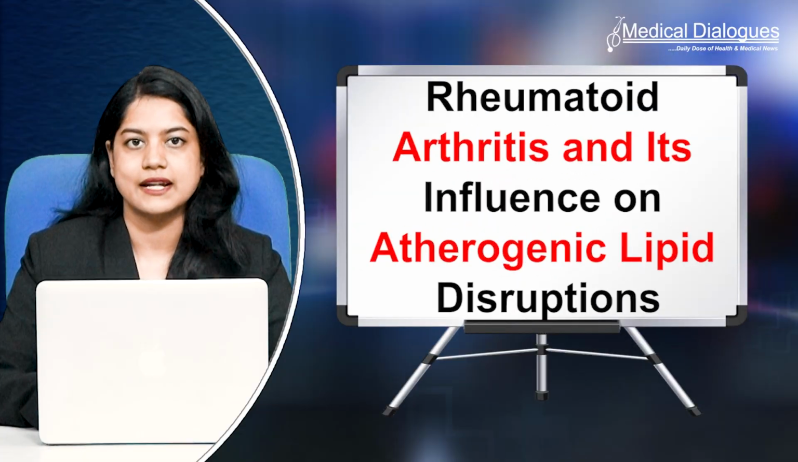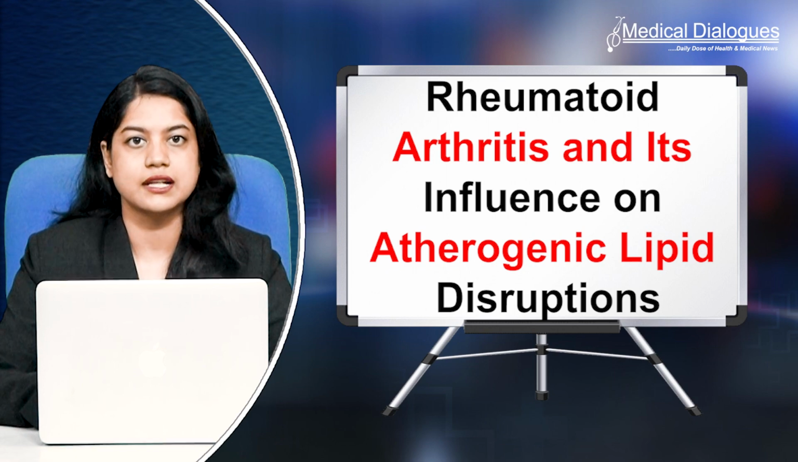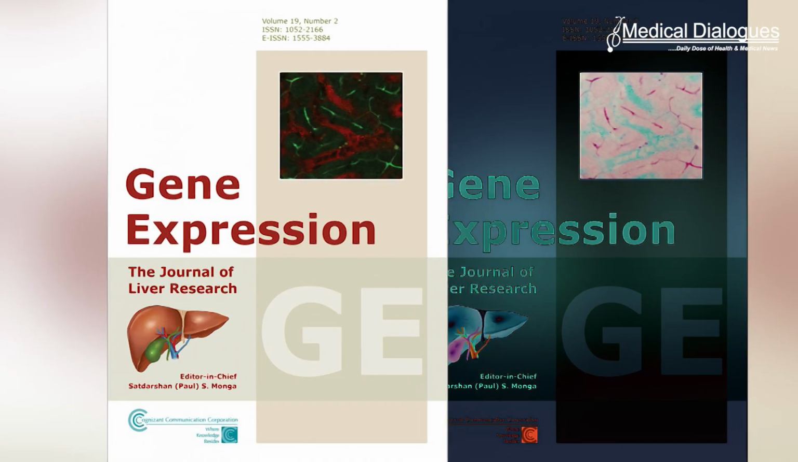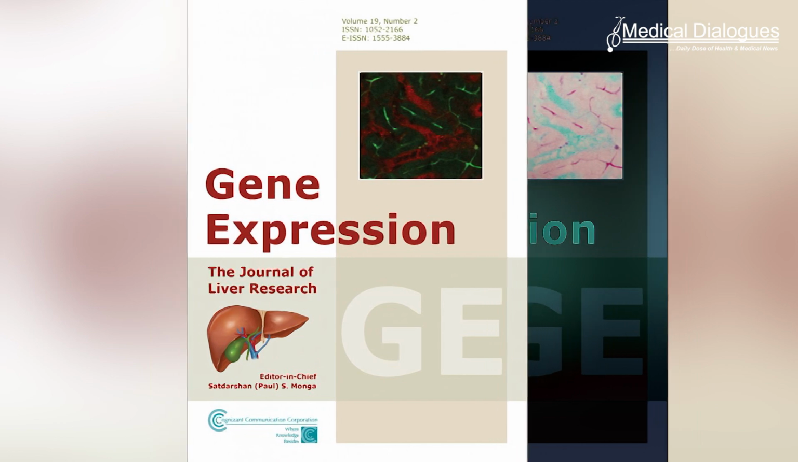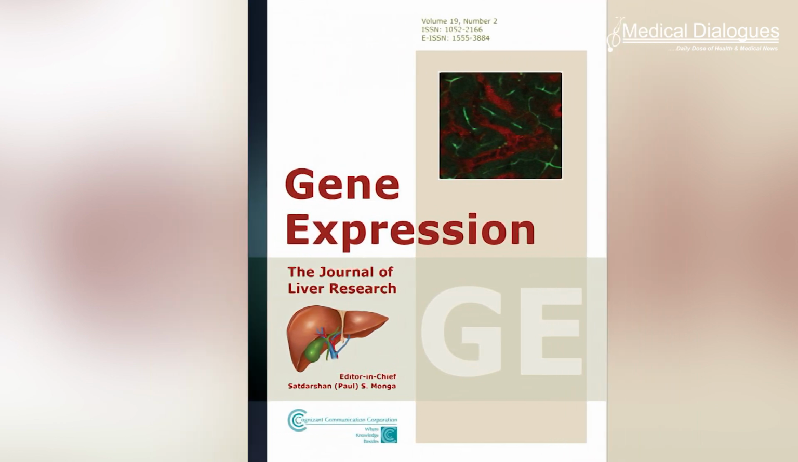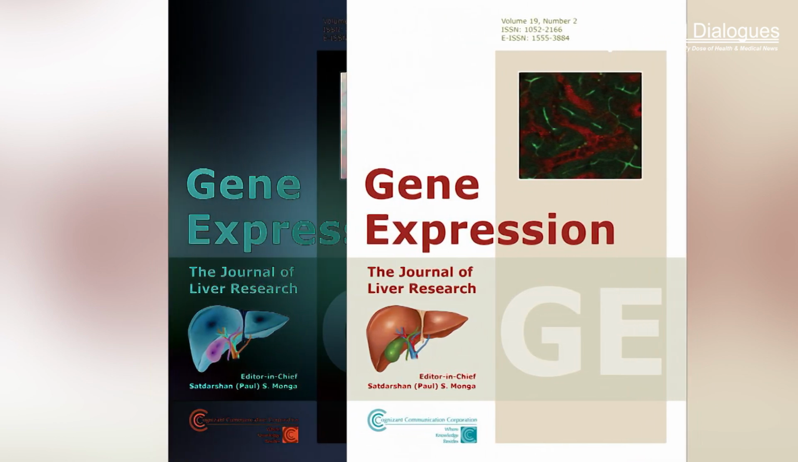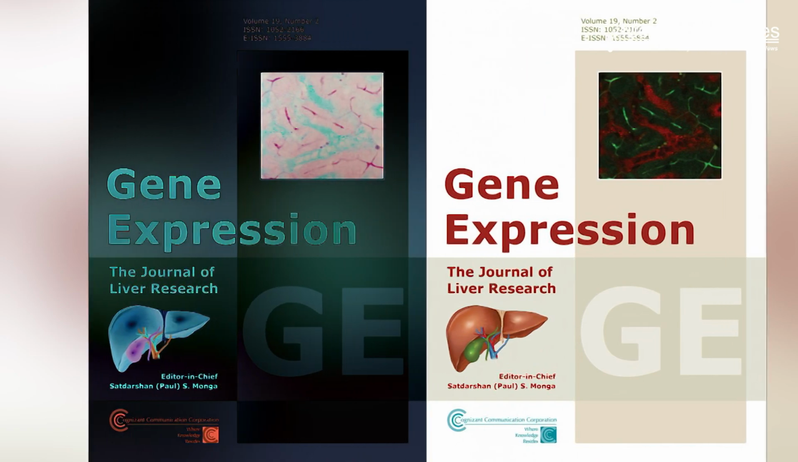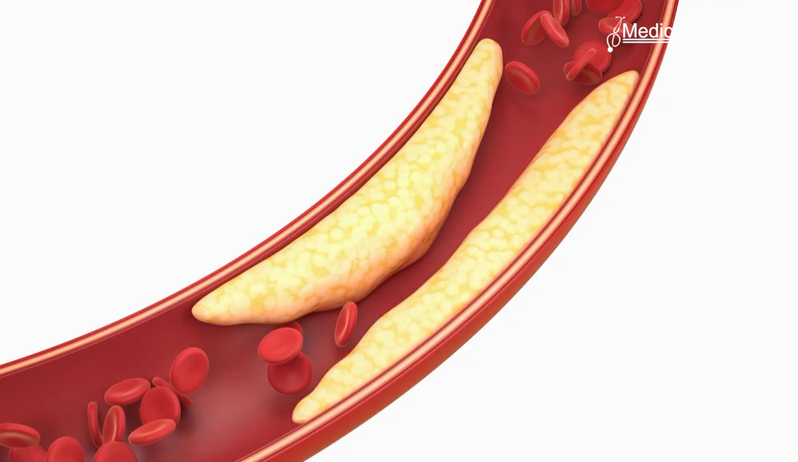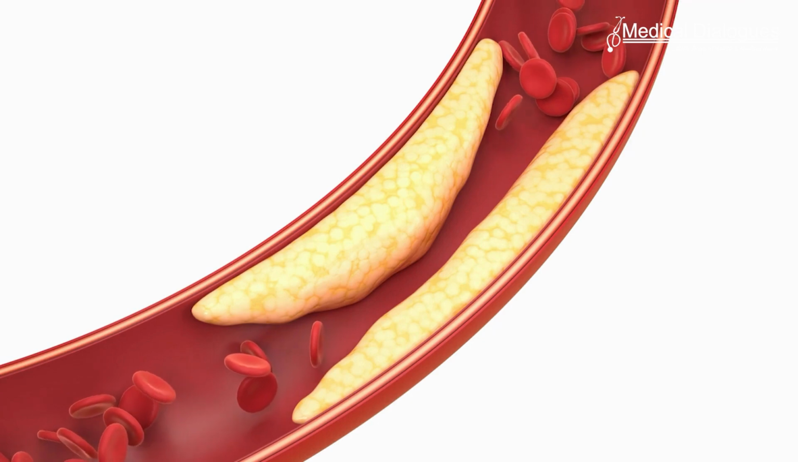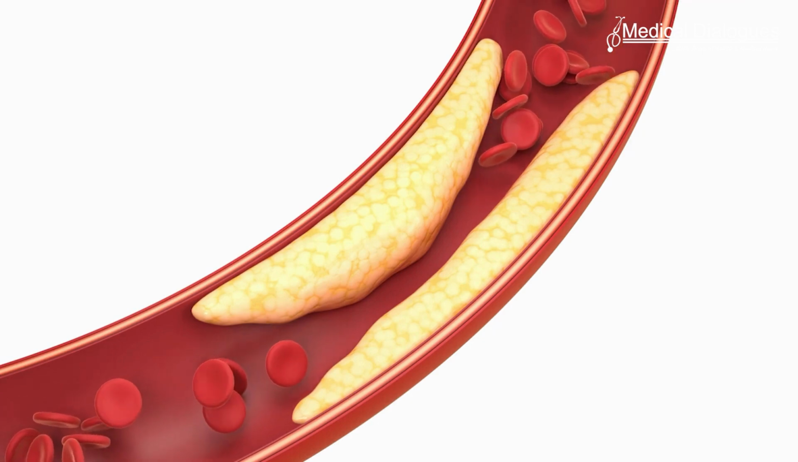Rheumatoid arthritis and its influence on atherogenic lipid disruptions. A recent study published in the journal Gene Expression indicates that rheumatoid arthritis, a systemic autoimmune disorder, can contribute to the progression of atherosclerosis. Rheumatoid arthritis, an inflammatory autoimmune disorder, leads to the production of inflammatory cytokines due to the immune response, which significantly disrupts lipid and lipoprotein metabolism.